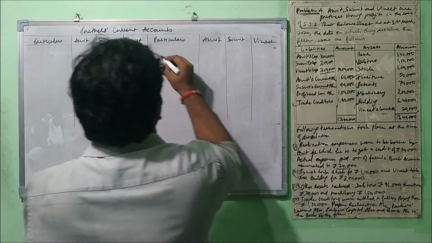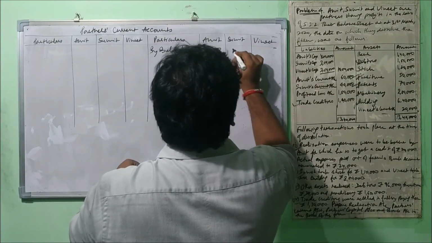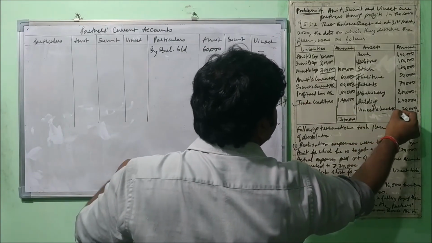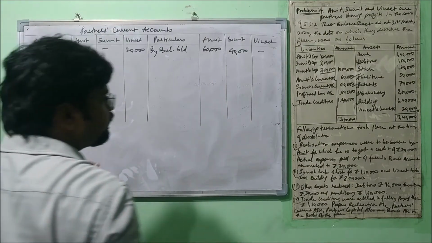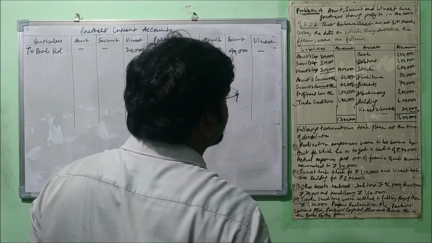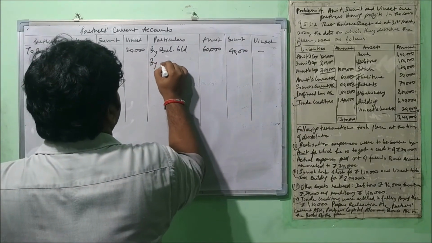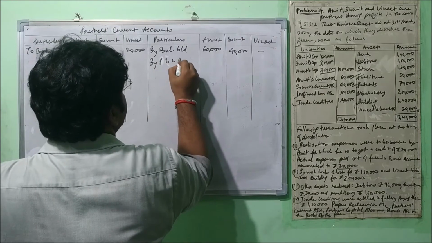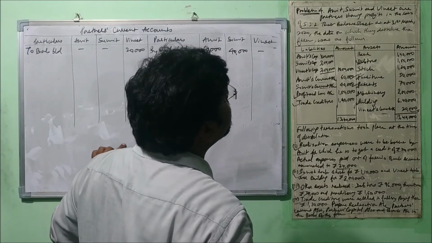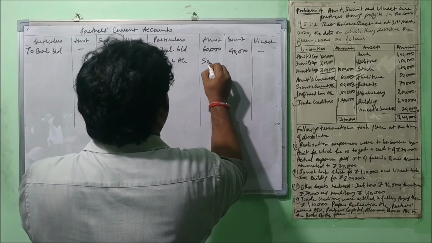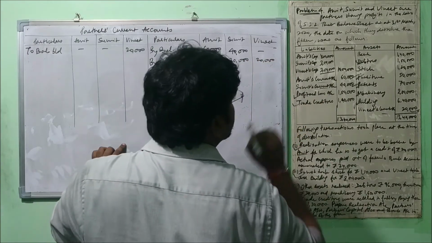First we'll place the balances. Amit's current account 60,000 by balance b/d. Sumit's current account 40,000, and Vinit's balance is on the debit side, 20,000 to balance b/d. After that we will distribute this profit, because all the adjustments need to be done here only. This is the credit balance of the profit, meaning accumulated profit will be distributed among the partners in the profit sharing ratio: 50,000, 30,000 and 20,000. Alright, this is also done.